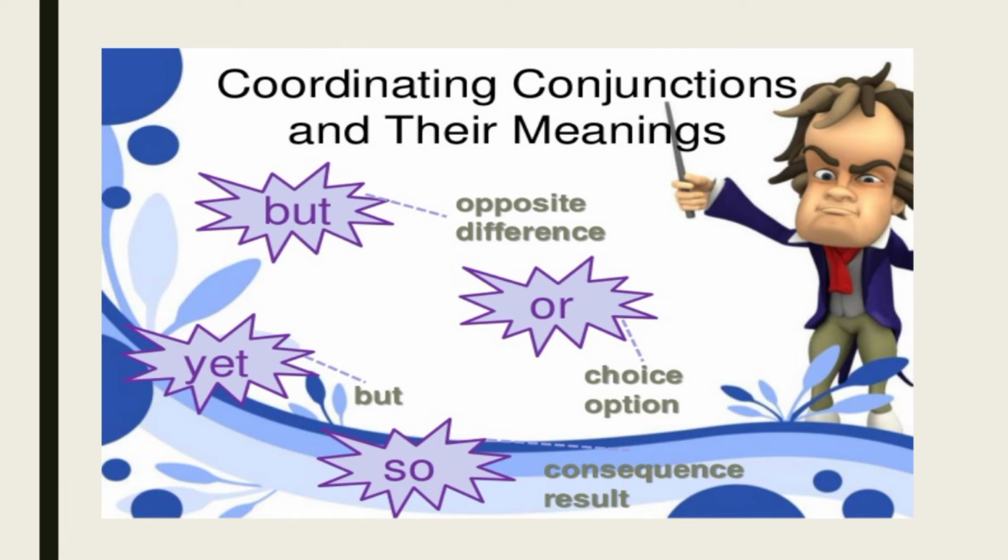Because it was raining outside, so we stayed inside. These are some examples of when we are going to use these conjunctions. When there is opposite or difference, we are going to use but. Where there is an option, we are going to use or. Where there is a consequence or result, we are going to use so.